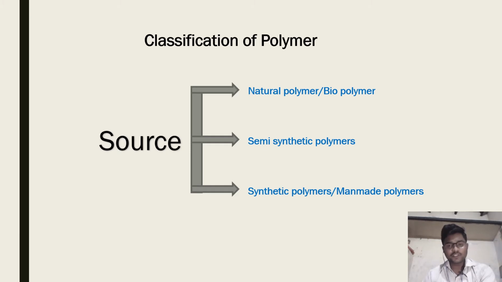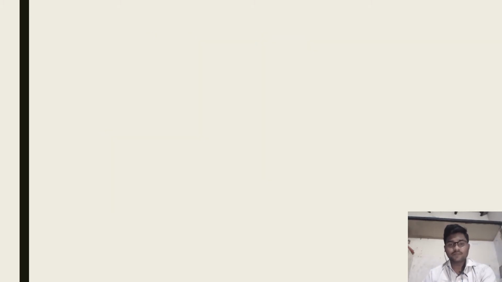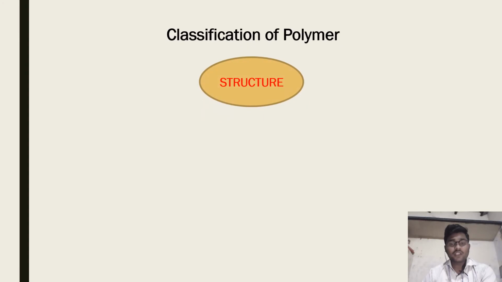On a source basis, there are three types of polymers. Natural polymers, also called biopolymers. Second is semi-synthetic polymers, and another is synthetic polymers, also called man-made.